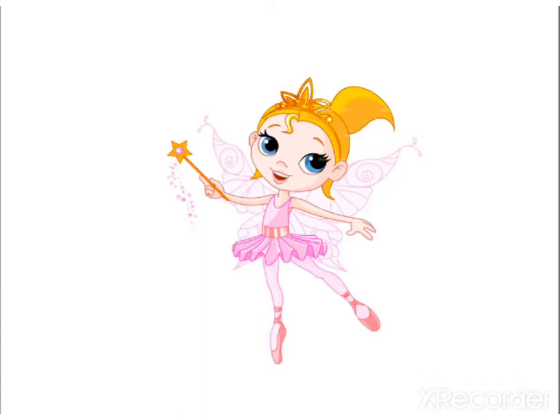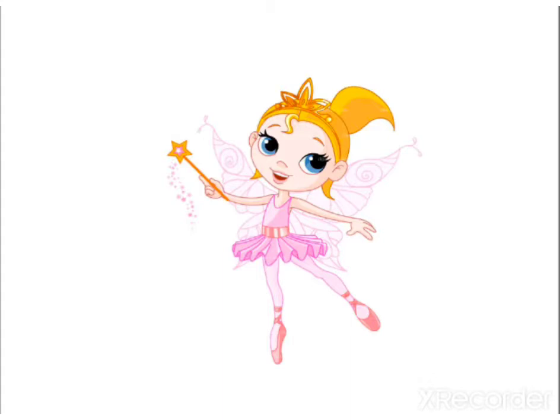For elf also I told you that it is a supernatural figure in human form, but there it has not been mentioned whether that is male or female. But for the fairy, they have specially mentioned a female with magical powers and wings, and a magic wand in the hand with which she can do magic.